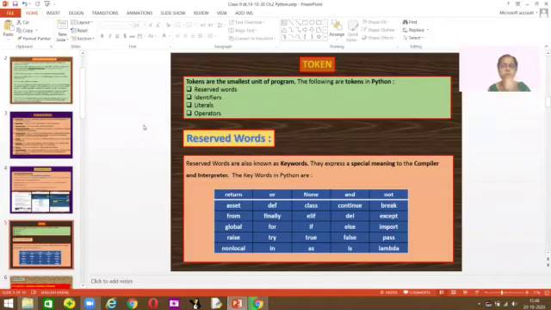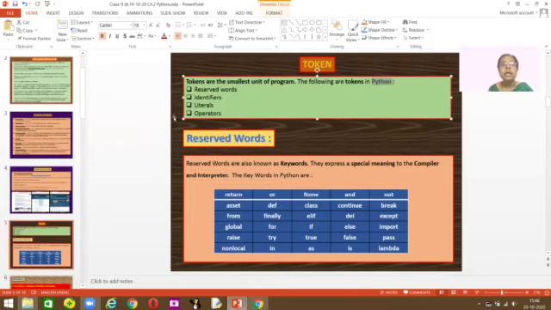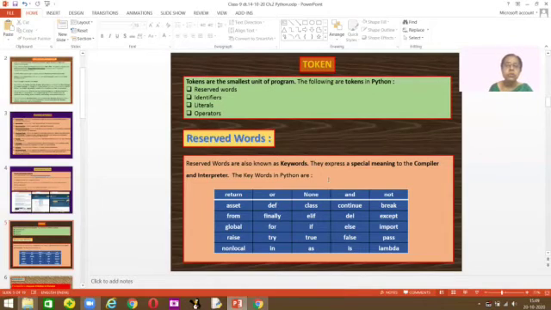Now here you have tokens. What are tokens? Tokens are the smallest units of a program. The tokens in Python are reserved words, identifiers, literals, and operators. We'll check each one separately. Reserved words are also known as keywords. They have special meaning for the compiler and the interpreter. As I told you, the compiler takes your program and converts it into machine language, zeros and ones.